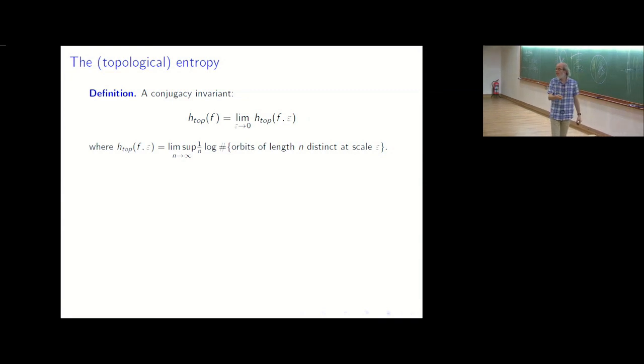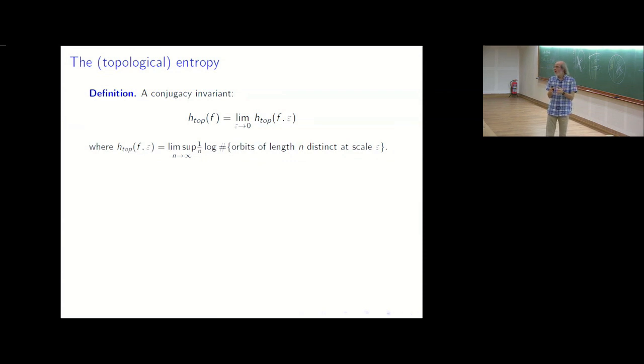When you reduce epsilon, you have new dynamics that may appear at small scale, so this number increases. And when epsilon goes to 0, you find a limit, which is the topological entropy, which is finite for a diffeomorphism.